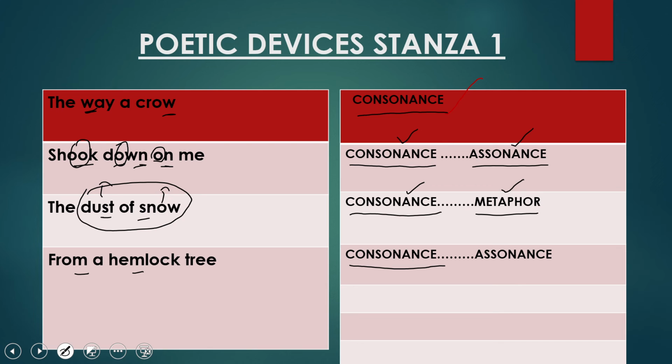M sound is repeating here. So this is the example of consonance. And the other poetic device is assonance. How? Let's find out. "Hemlock tree." E vowel sounds are being repeated here. So this is the example of assonance.